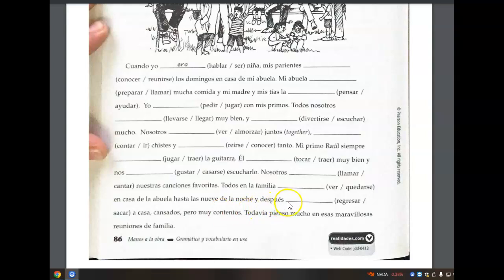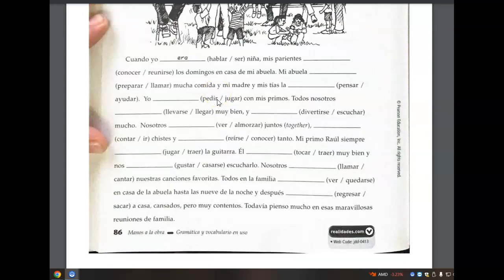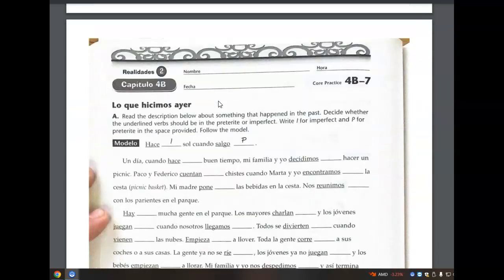Y después regresaban a casa, returned home tired, but very happy. This is a great practice of the imperfect, great practice of reflexive verbs, the use of an indirect object pronoun here, great practice. Maybe you didn't get them all correct, perfect, but a perfect effort is what we're looking for.